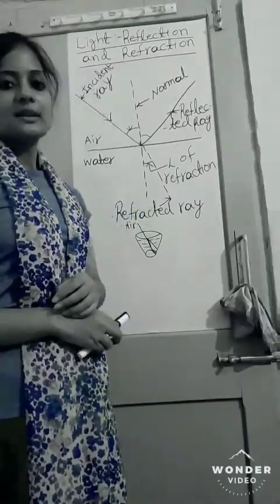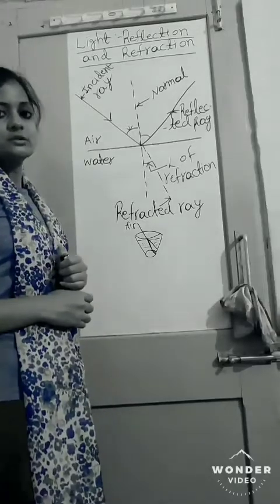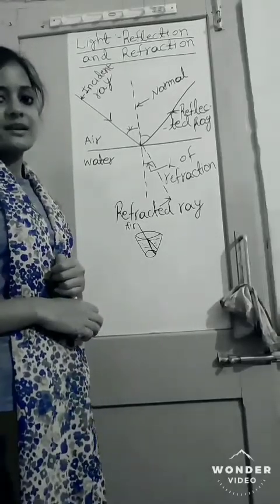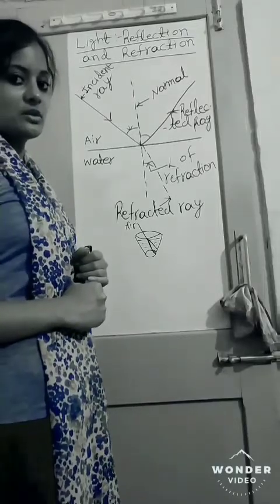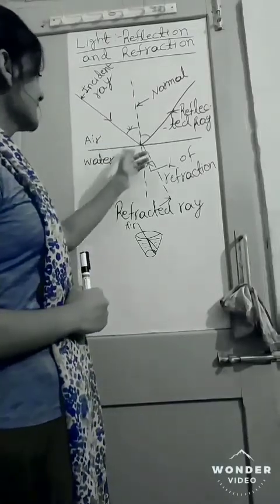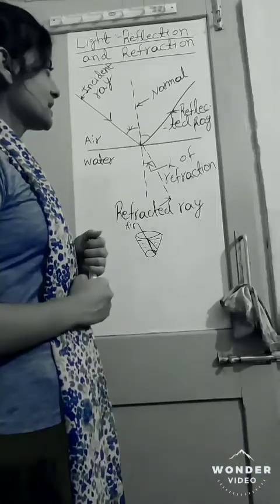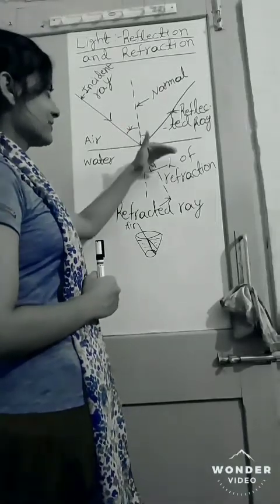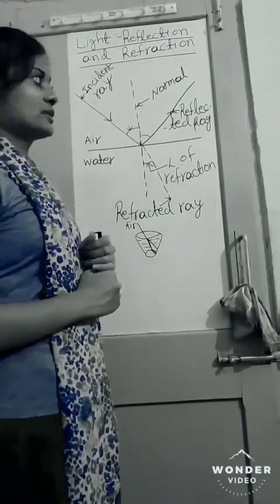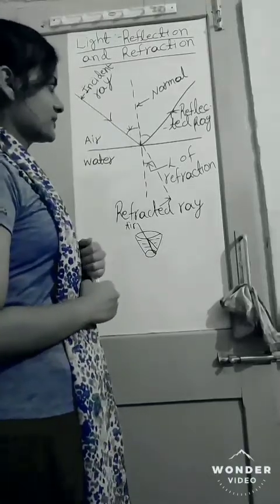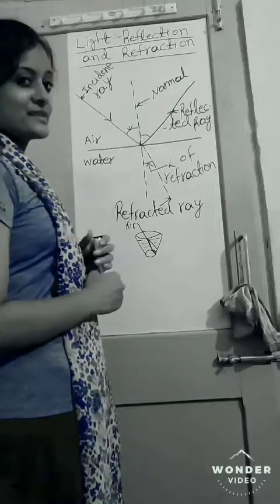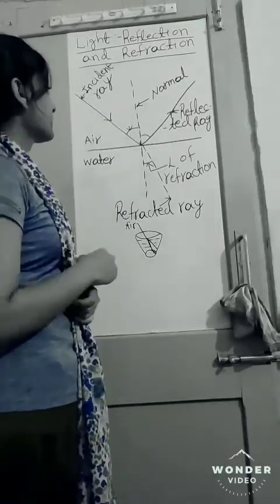And now let's focus on all the terms, near your previous knowledge that you have read in class 8. Okay, first of all, you can see the plane or the surface where a light ray falls, and the ray that is falling on the surface is termed the incident ray.